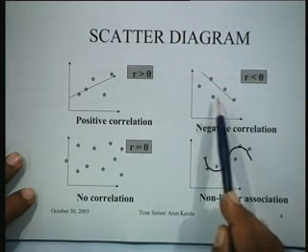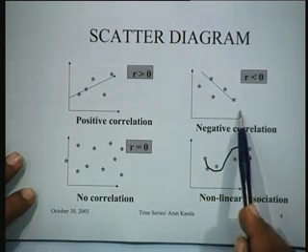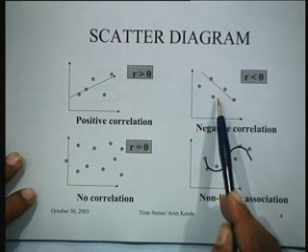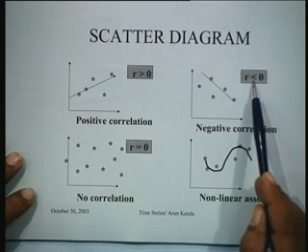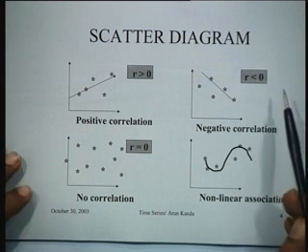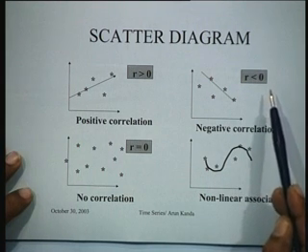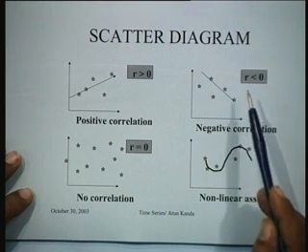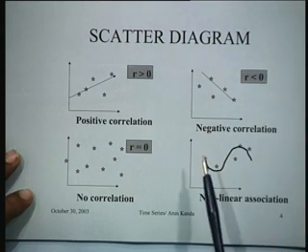On the other hand, when one particular variable increases and the other variable decreases, then the correlation coefficient is said to be negative, and a negative correlation therefore really means that as one variable increases, the other decreases. That is the physical significance of the correlation coefficient.